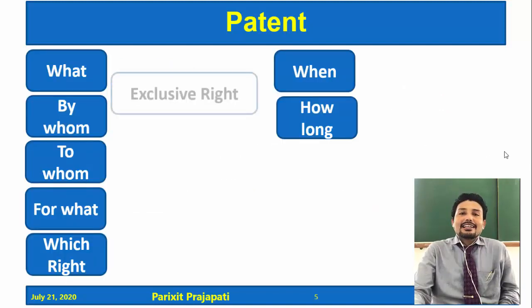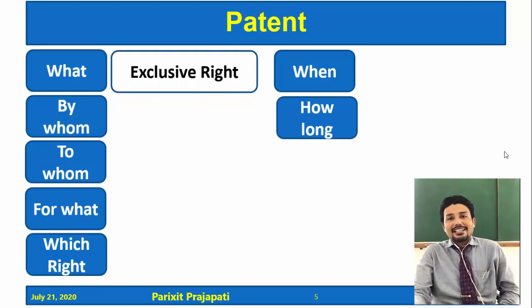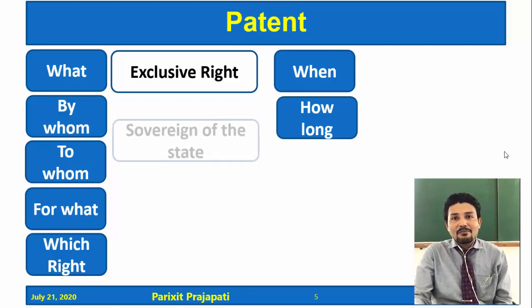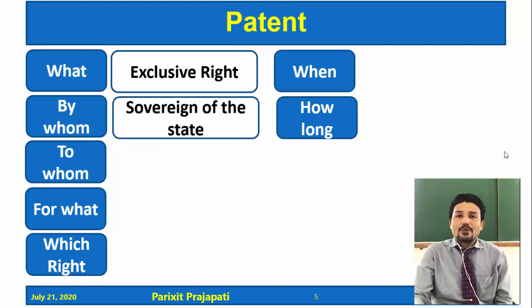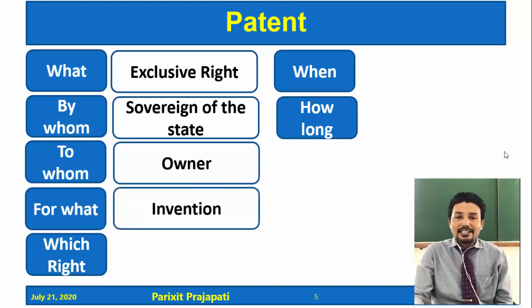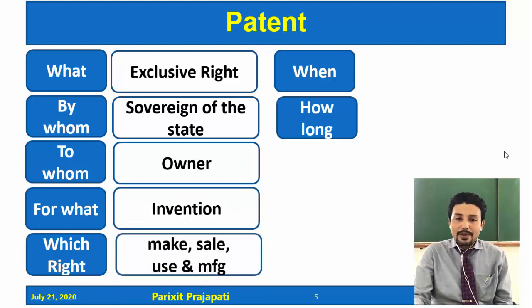So what is a patent? A patent is an exclusive right. But the right is given by whom? It's given by the sovereign of the state, or in other words, some authority of the country. In India, it is given by the Indian Patent Office. But given to whom? To the owner of the invention. And which right? The right to make, sell, use and manufacture the said invention.